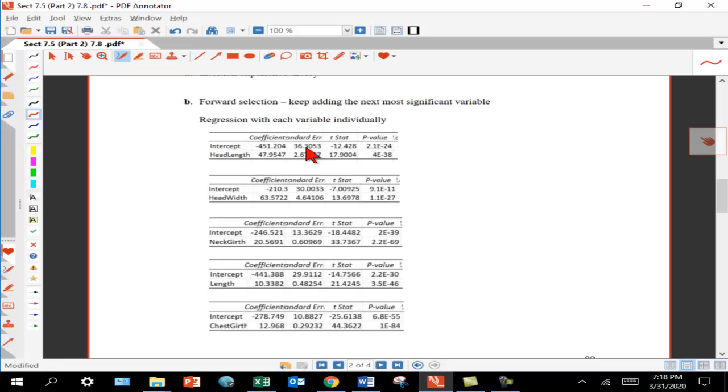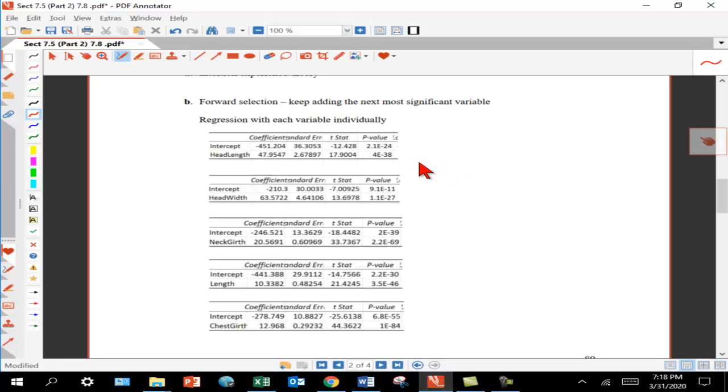What I did was I always used weight as the dependent variable, and then there are 5 independent variables, and so I ran regression 5 different times and gave the result each time here. So now I'm saying, well, which variable is most significant? I'll put that one in.